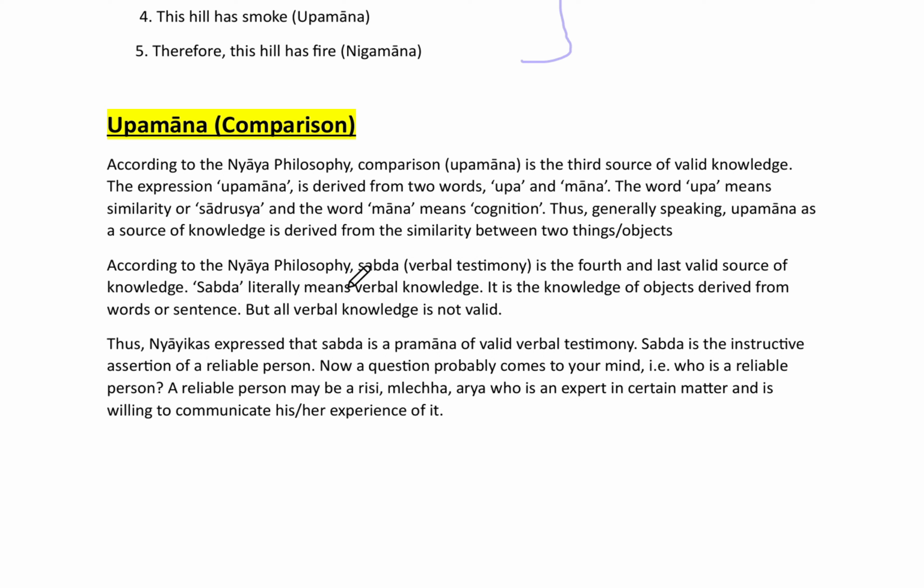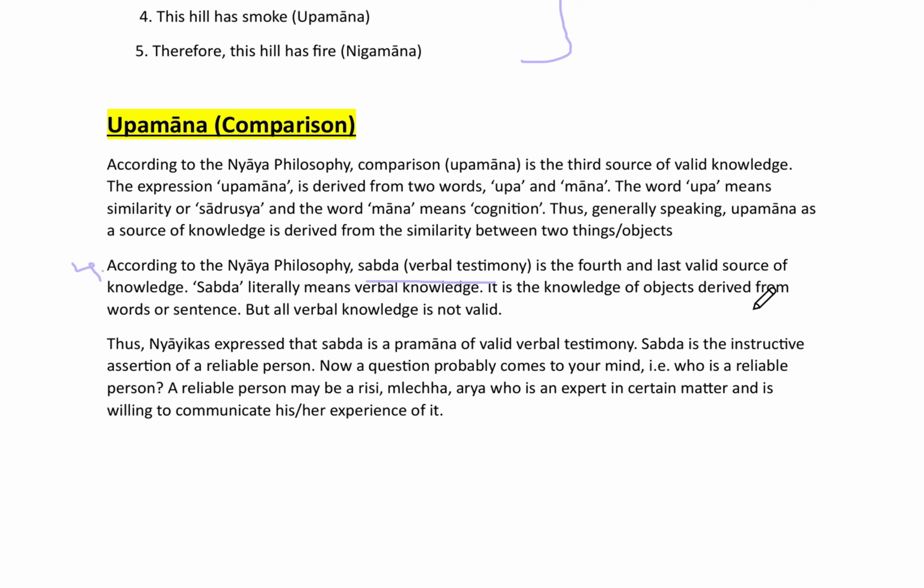According to Nyaya philosophy, Shabd, verbal testimony, is the fourth means of valid knowledge. So this will be Shabd, verbal testimony, the fourth means of valid knowledge. And what is Shabd? Shabd literally means verbal knowledge. It is knowledge of an object derived from a word or sentence, but all verbal knowledge is not valid.